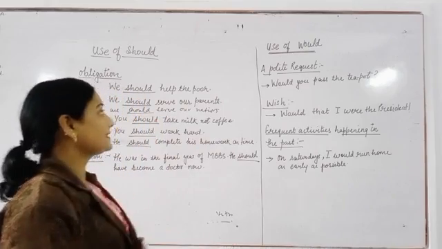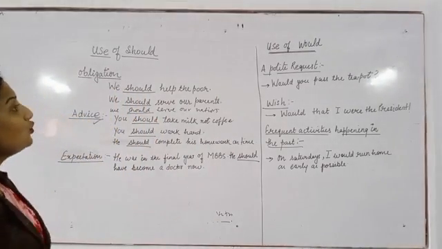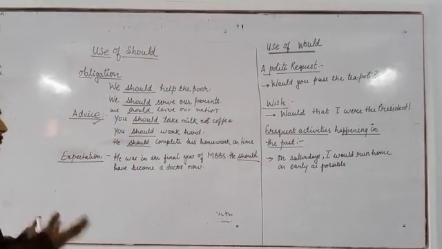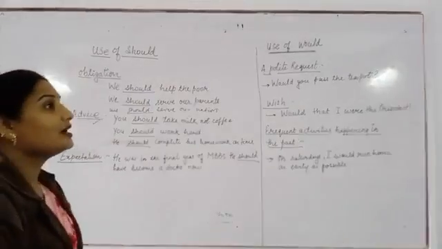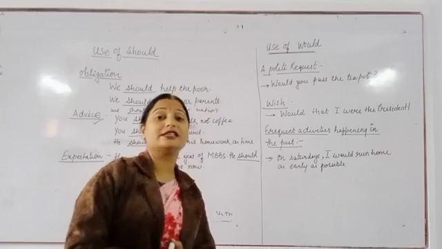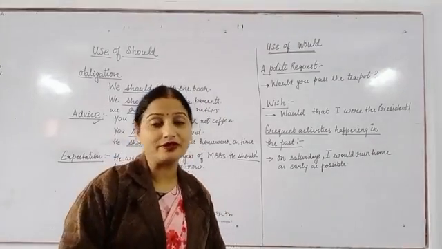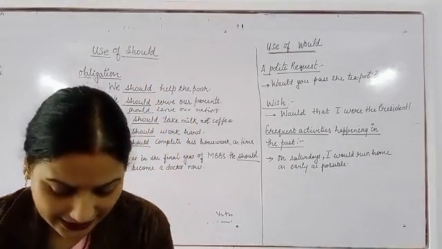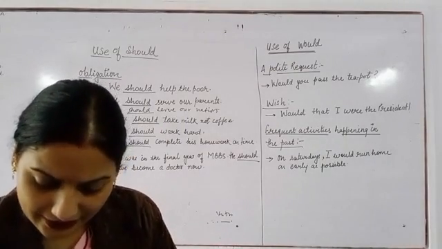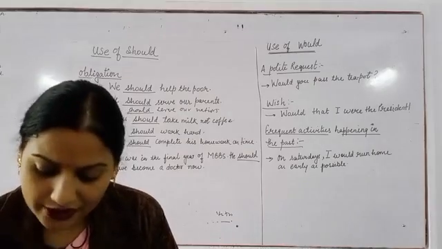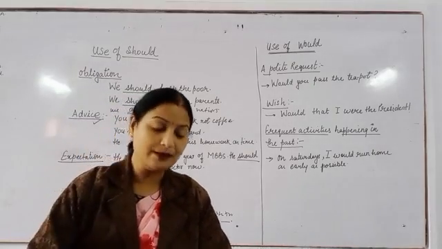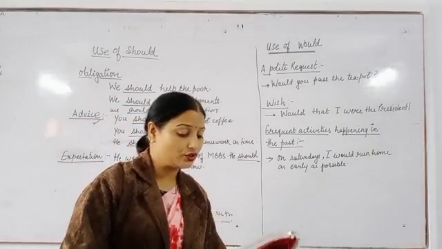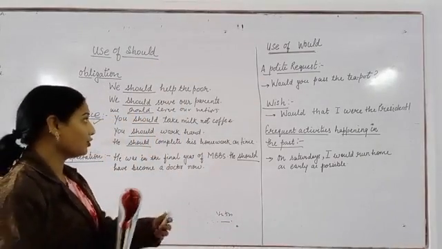Now see the next. The next is use of would. Once again, children, would is the past tense or past form of will. If you see in the book, it is given as would is the past tense of will, and it is used to denote a polite request.